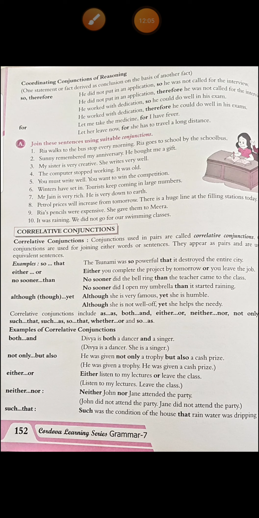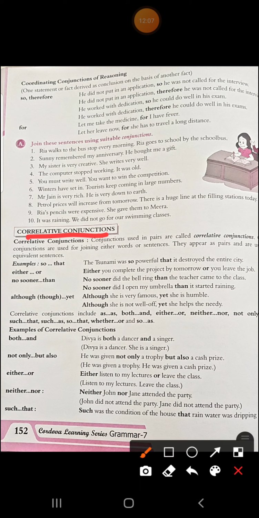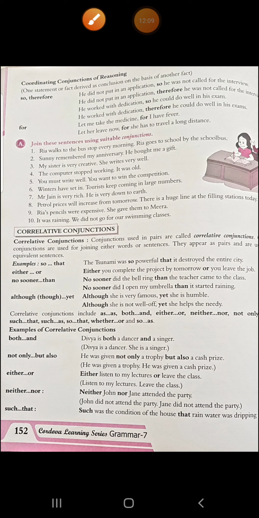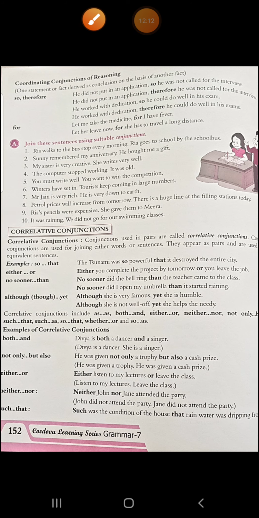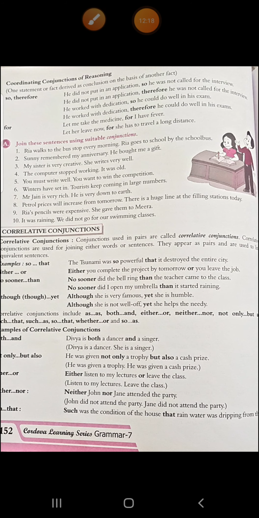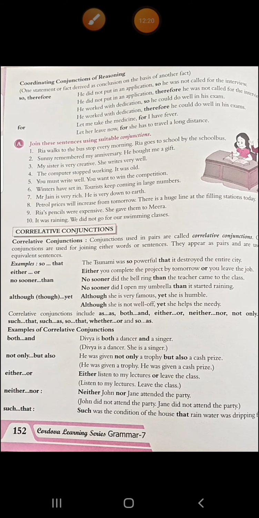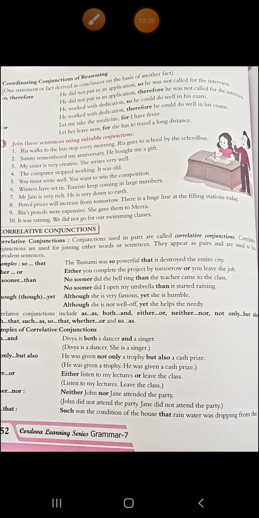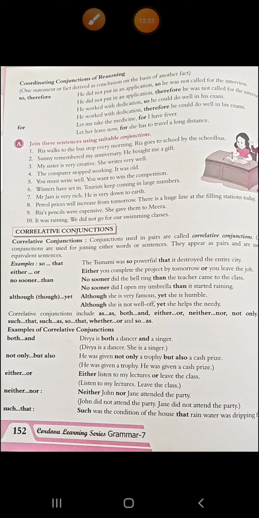Next is correlative conjunctions. What are correlative conjunctions? They are used in pair. Correlative conjunctions are used for joining either words or sentences. They appear as pair and are used to link equivalent sentences. Examples: so and that. See the example, the tsunami was so powerful that it destroyed the entire city. So you can see that they are used in pair. So and that is used as pair.